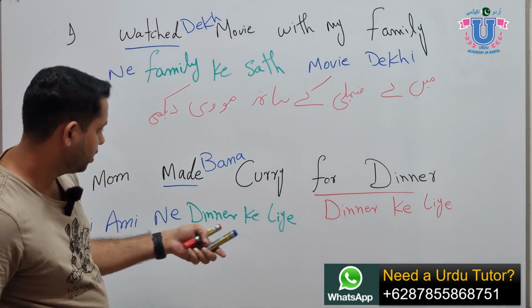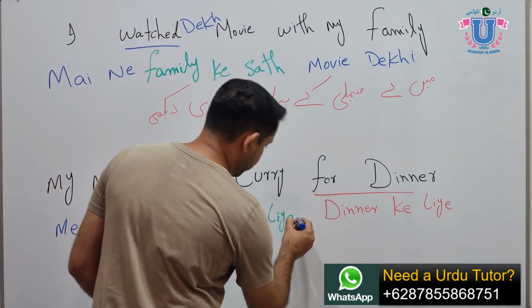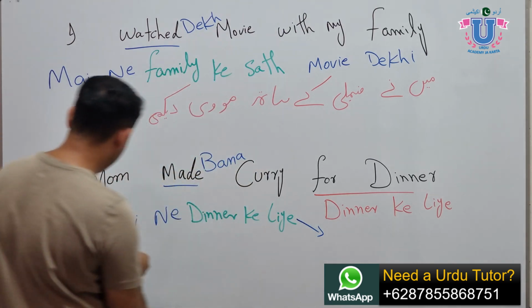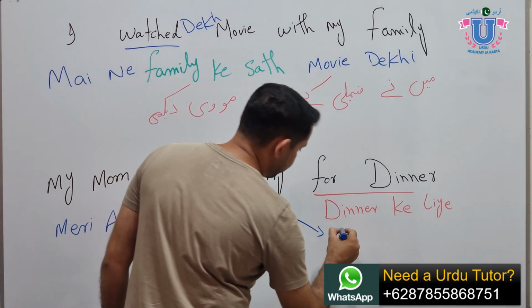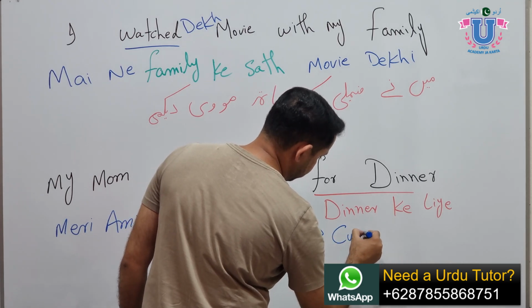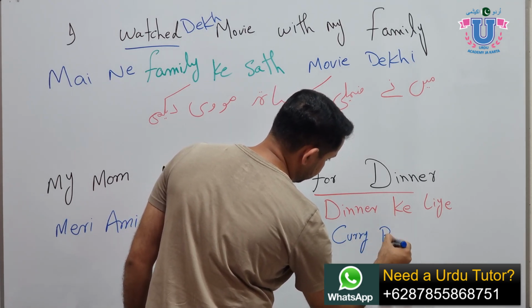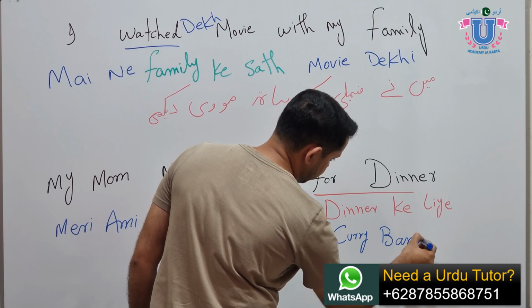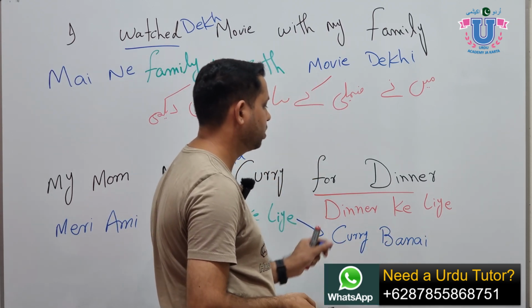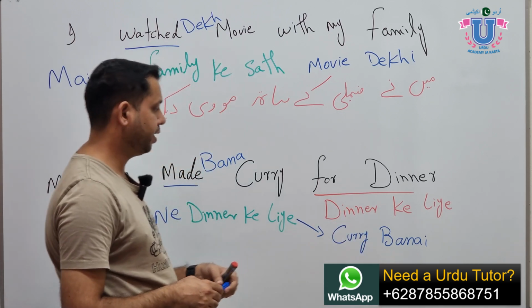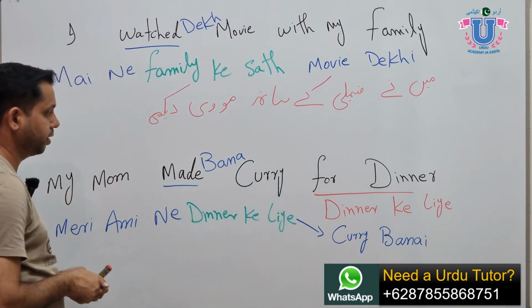We don't have a space here, so we go down, okay? This way. मेरी अम्मी ने डिनर के लिए कड़ी बनाई. The curry is feminine, so we need to add I to say banai, okay? मेरी अम्मी ने dinner के लिए कड़ी बनाई.